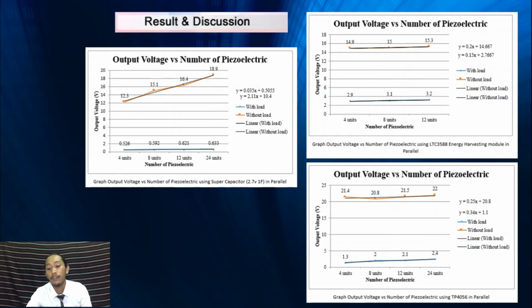For the third graph, I'm using the TP4056 module, and I'm using a different number of piezoelectric for the experiment, that is 4 unit, 8 unit, 12 unit and 24 unit. As we can see here, orange is representing without load and blue is representing with load. The without load voltage for 24 unit is 22 volt, and the with load for 24 unit is 2.4 volt. This shows a different voltage with load and without load.